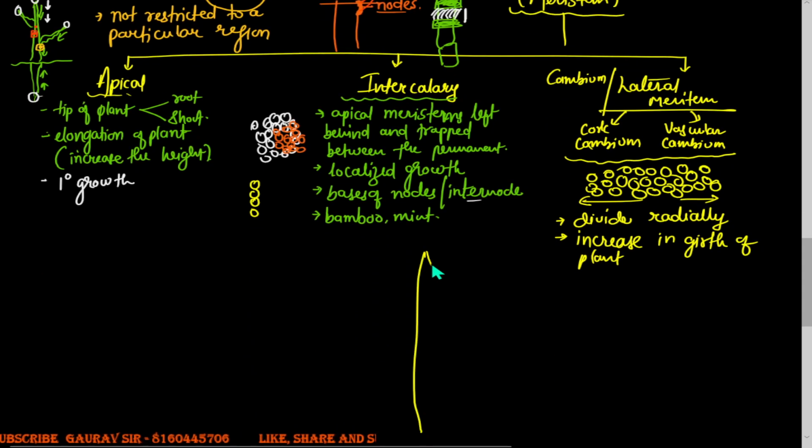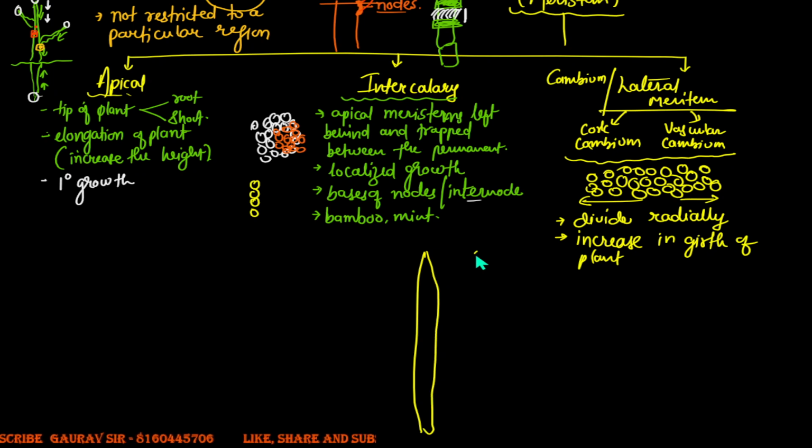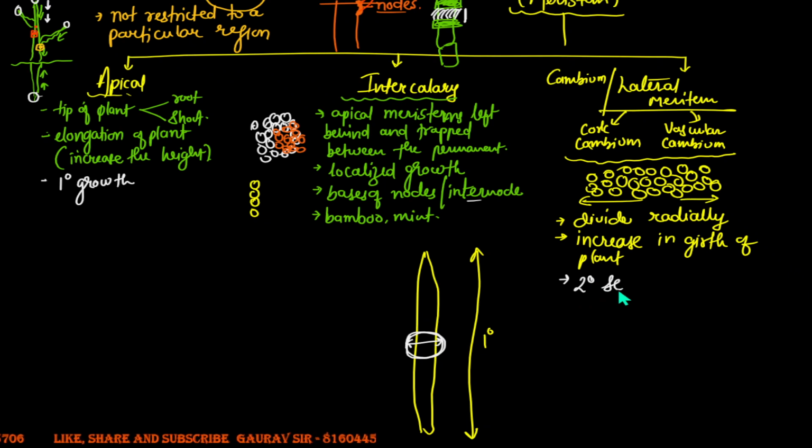If this is the length of the plant, and the growth of the plant is along the length, it'll be called a primary growth. However, if you talk about the growth of the plant which occurs along its diameter, along its circumference, then such a growth occurs because of the lateral meristem, and such a growth, boys and girls, will be referred to as a secondary growth.